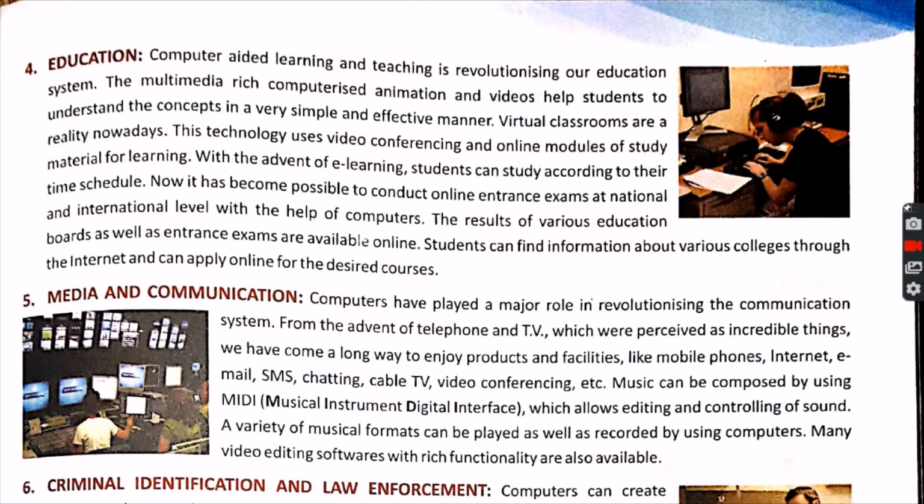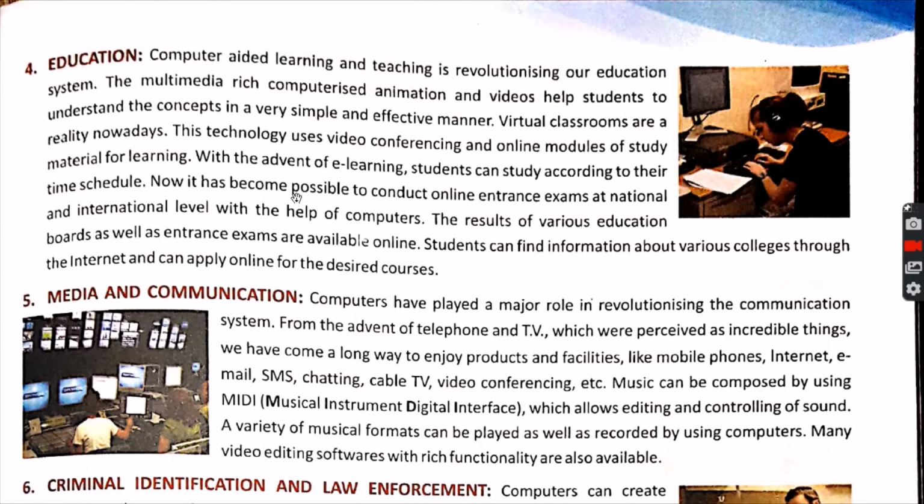With the advent of e-learning, e-learning is what you do in the smart class. A smart class is e-learning, but virtual classroom is different. Please learn the difference in these two. E-learning means smart class, that is, already recorded videos are there, but in virtual classroom there is no recorded video. The teacher is on video conference from a very far distance or nearby distance, and he or she is able to listen to you, and whatever questions you ask, he or she solves the questions also.